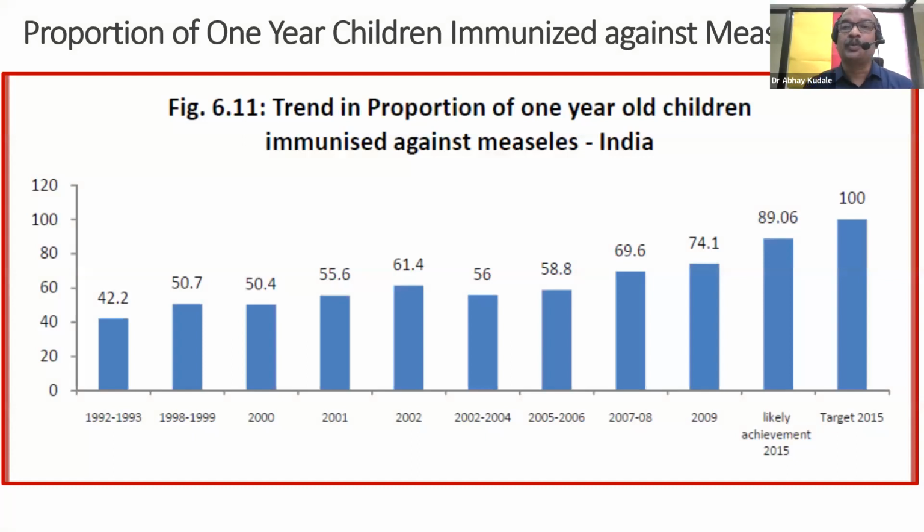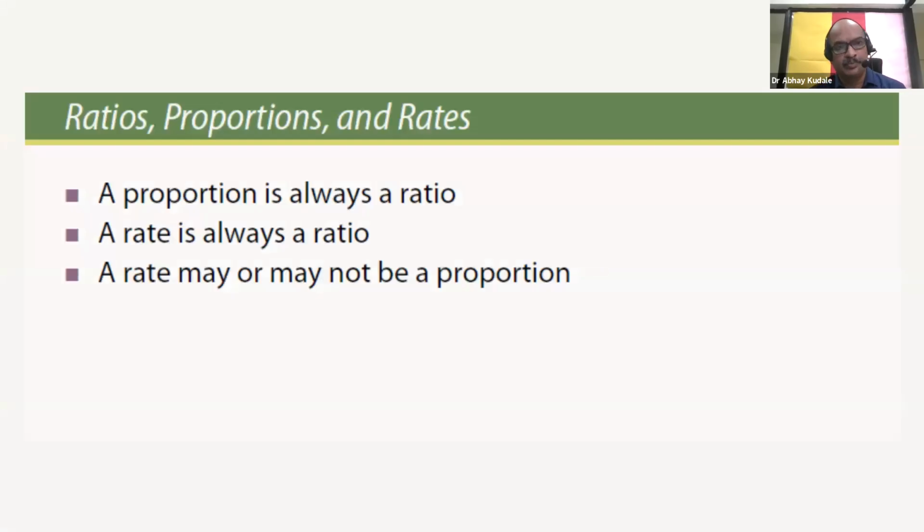This is the graph of the proportion of 1-year-old children who got vaccinated against measles in India. In the year 2015, 89.06% of children under 1 year got vaccinated against measles. So that is how proportion helps us in understanding various measures in epidemiology.